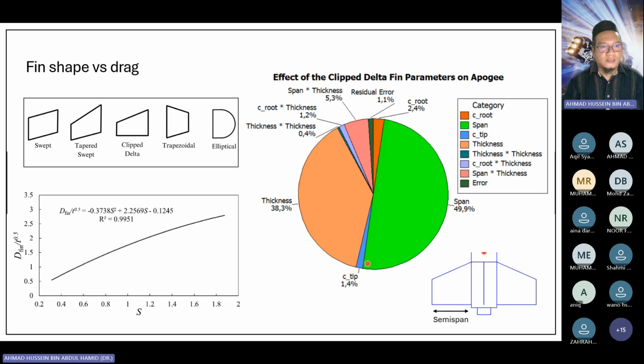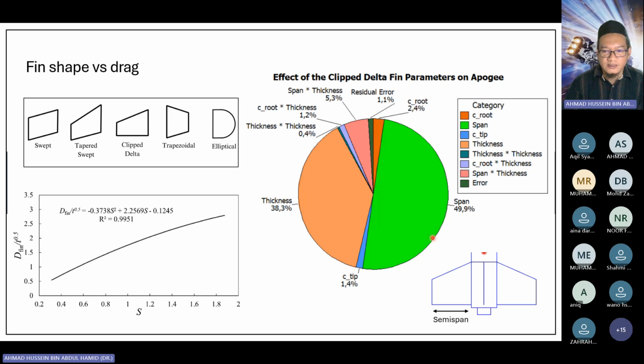Now, in terms of fin, we put our attention on the fin. The drag of the fin depends on many factors. One of them is the shape of the fin. We have various shapes: swept, tapered swept, clipped delta, trapezoidal, elliptical, and many more. From this study, they considered 5 fin geometry parameters and asked which affects the drag most.